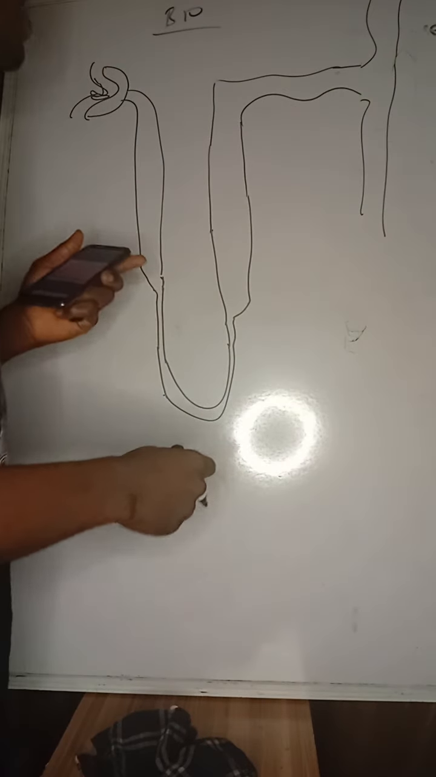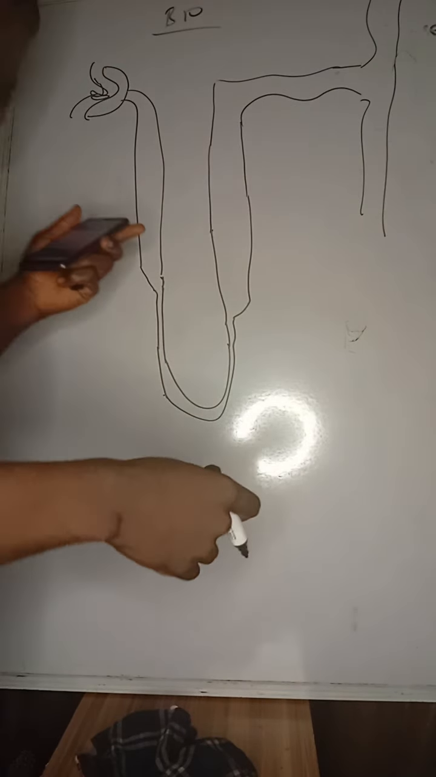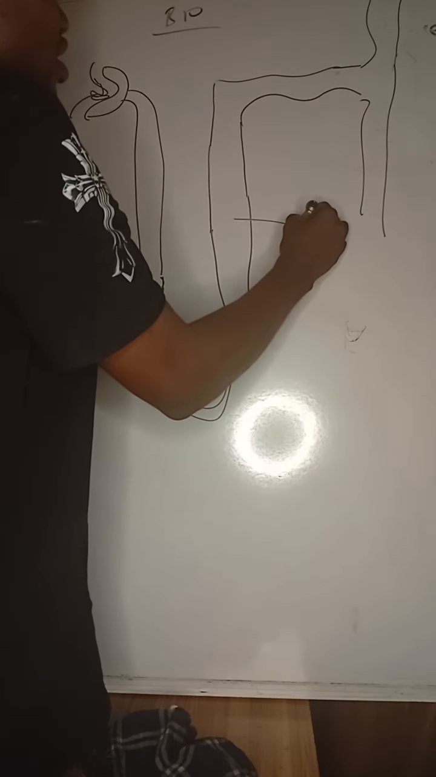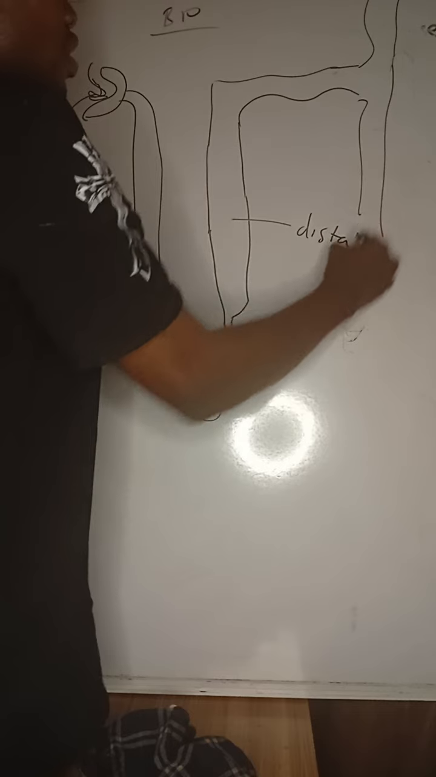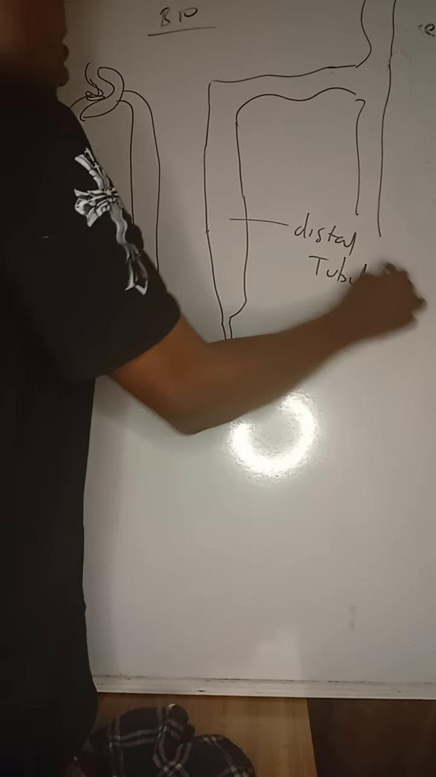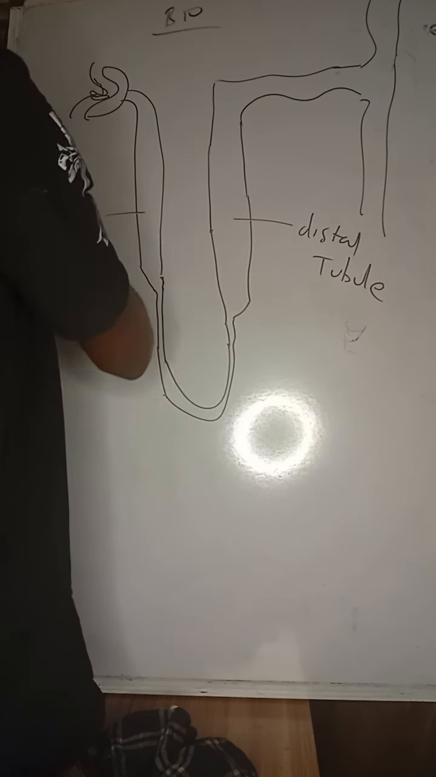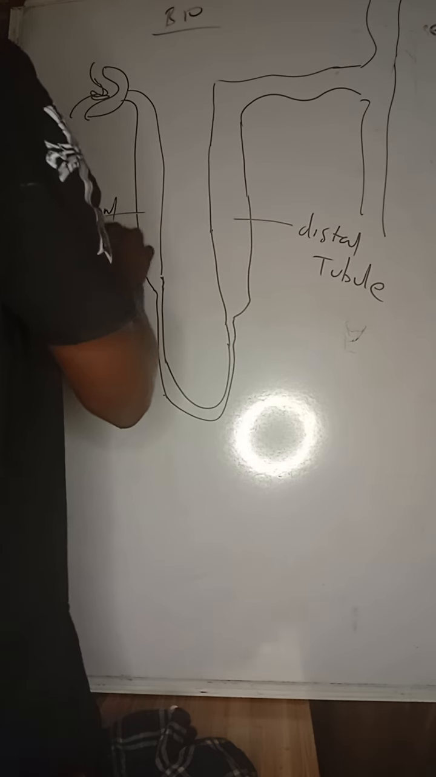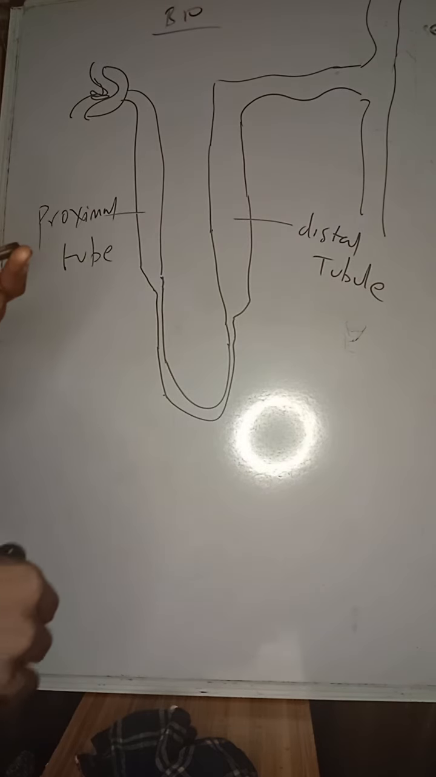Please take note: this is a nephron. It's found in the kidney, and they put kidney as an option. This is the distal tubule, and this is the proximal tubule.